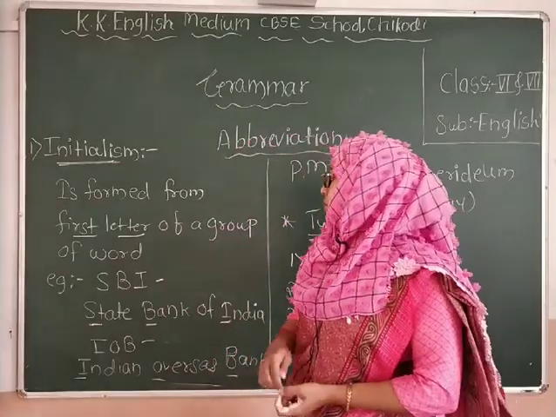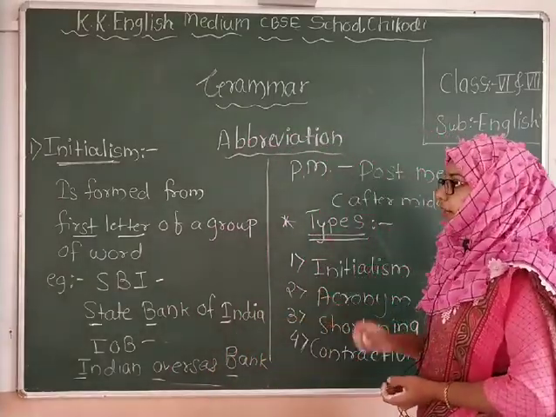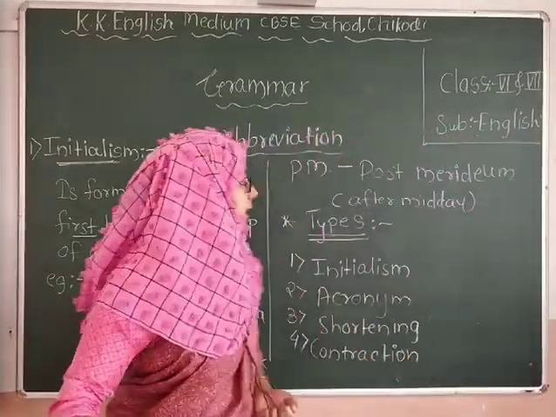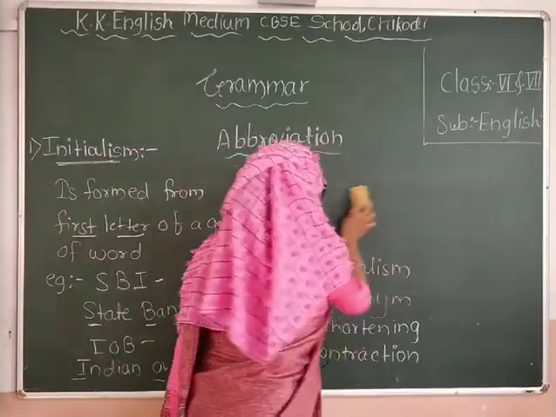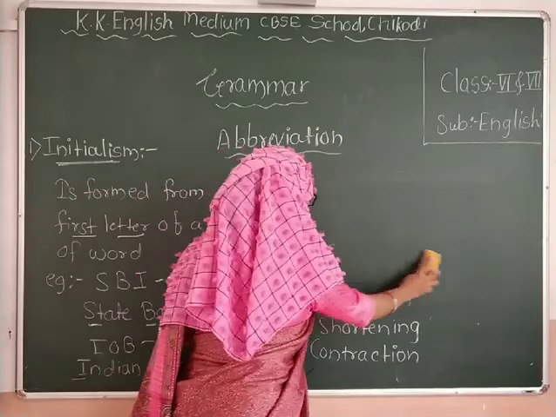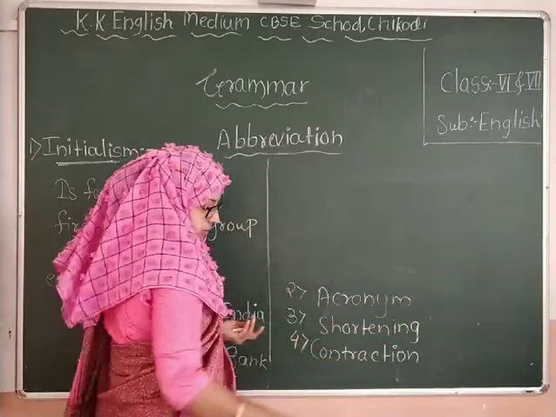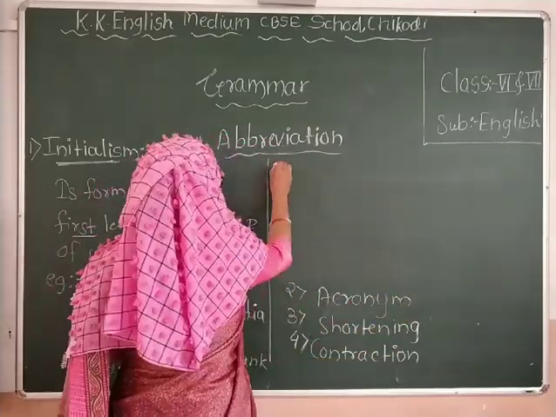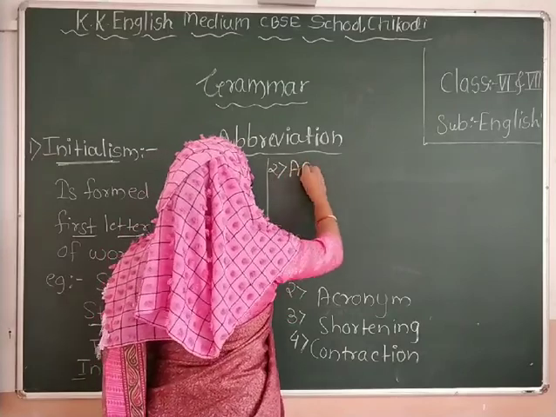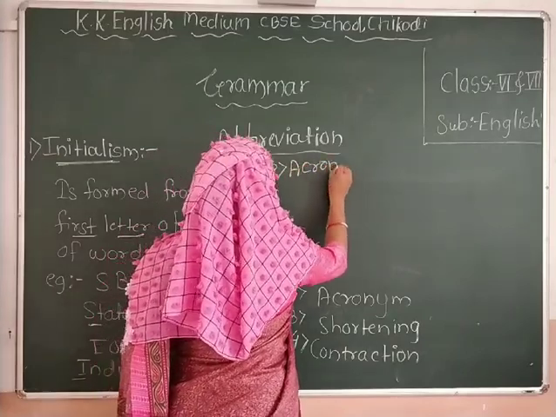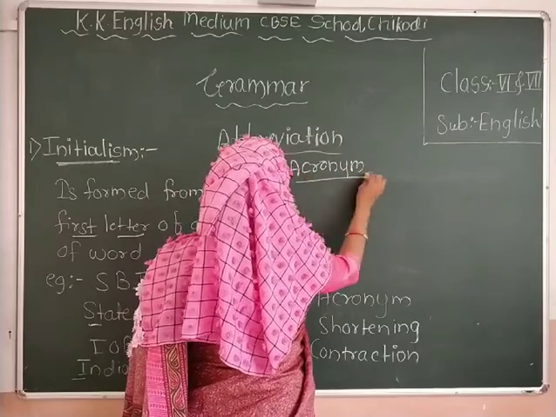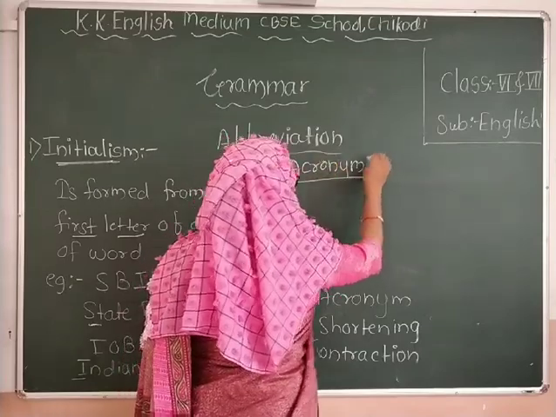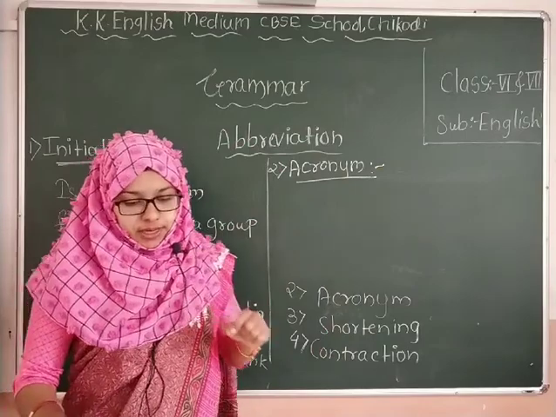Now second, we have to see what acronyms mean. Let's see the second. First one is over. I'll write here the second: acronym. Acronym means what? How is it formed?